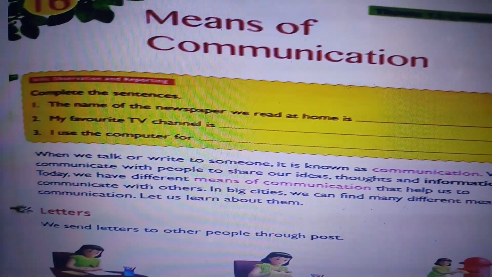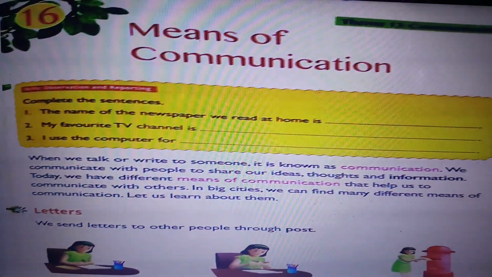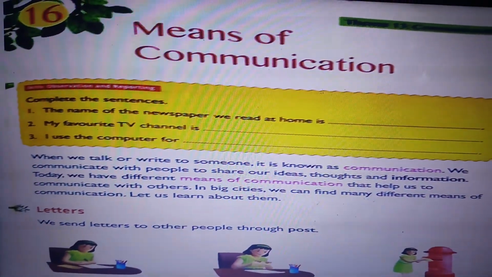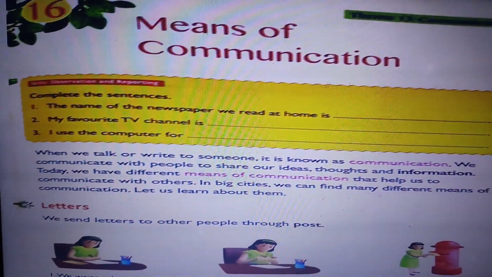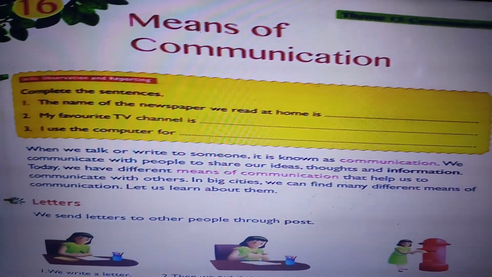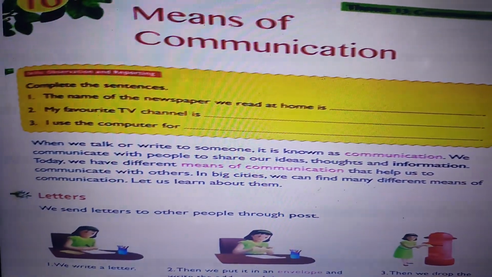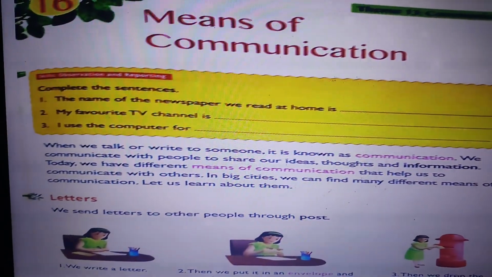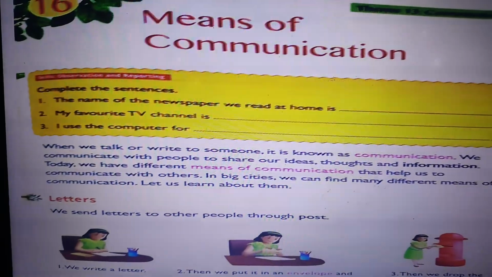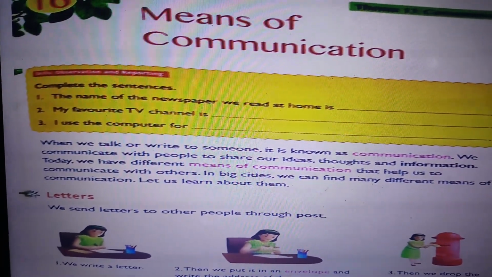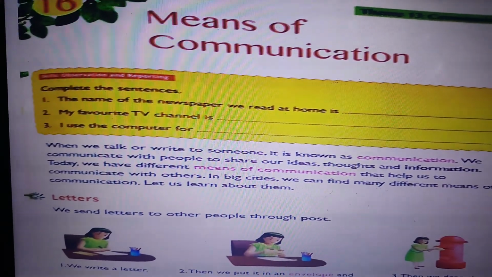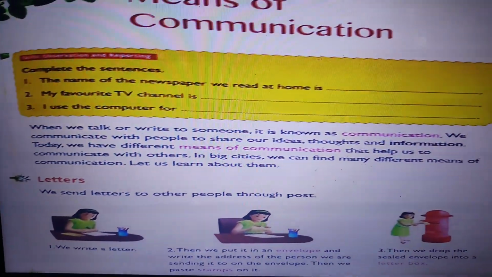When we talk or write to someone, it is known as communication. We communicate with people to share our ideas, thoughts, and information. Today, we have different means of communication that help us to communicate with others. In big cities, we can find many different ways of communication. Let us learn about them.